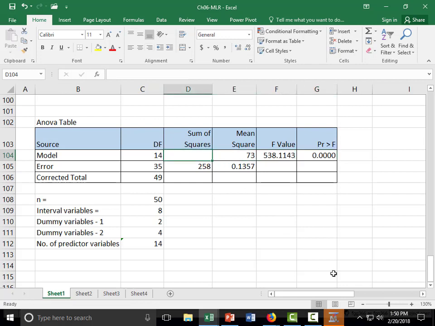Alright, so now there is only one thing that's left blank, that is our SSR, sum of squares regression. Remember, mean square regression is SSR divided by degrees of freedom. So SSR will be the product of these two: MSR multiplied by the degrees of freedom. When you add these two, that will give you the SST. So that's SSR, SSE, and SST. So now we have the entire ANOVA table for regression constructed from the given information.